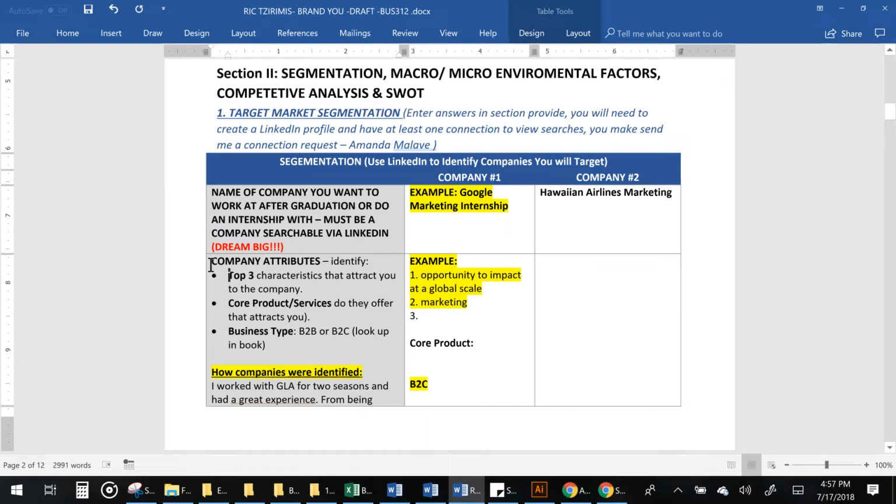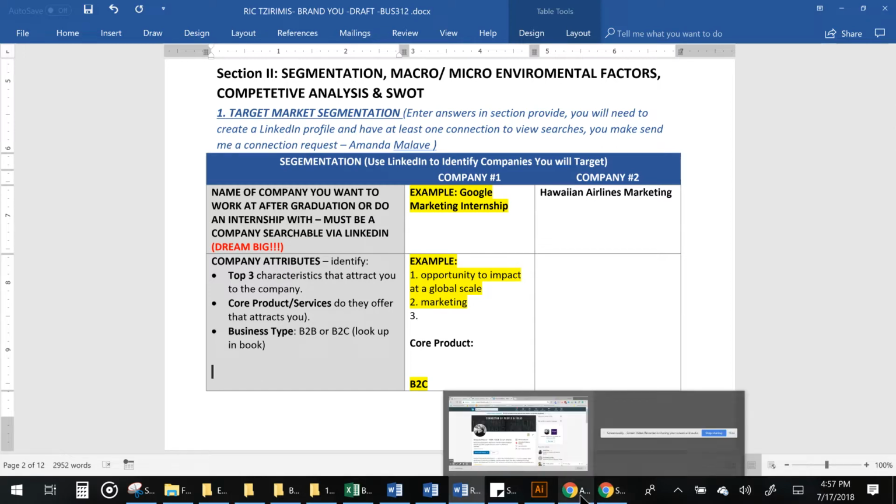Now you're going to tell me the company attributes. What is it about them that you just really like? What I would suggest you do here is actually go to their websites and look at their values and mission statements. So let's take a look at a couple of examples.